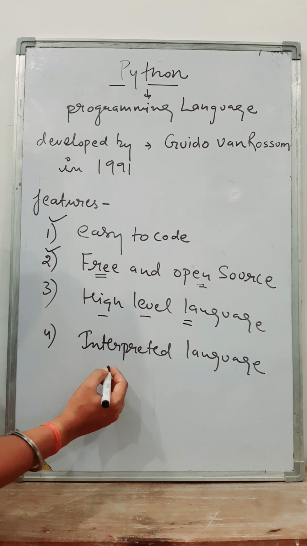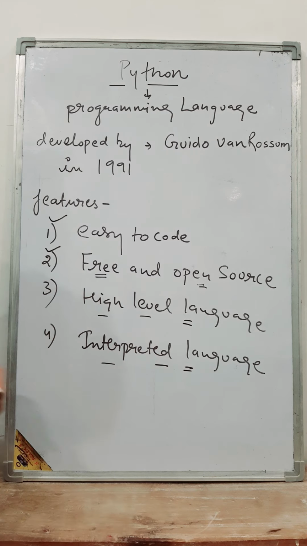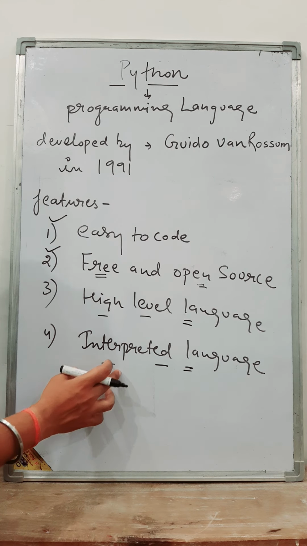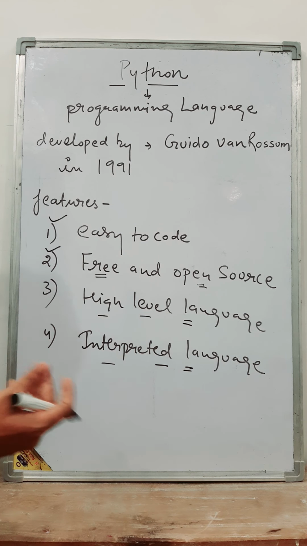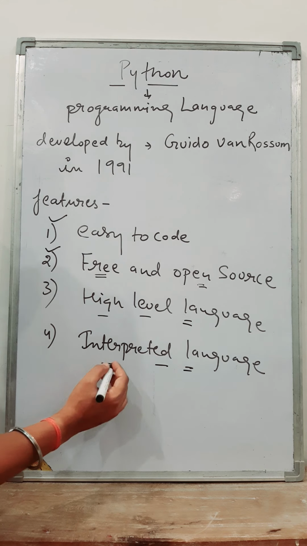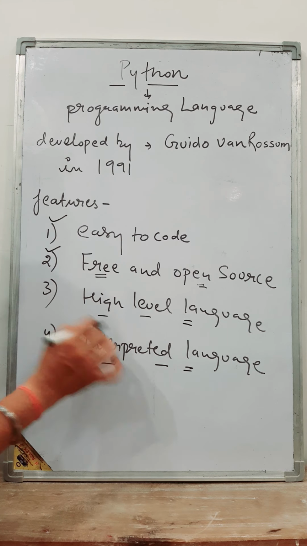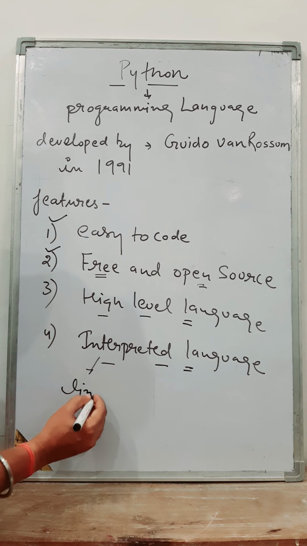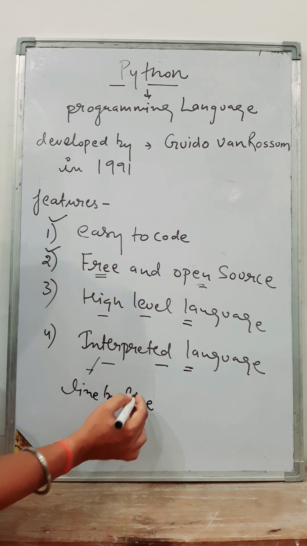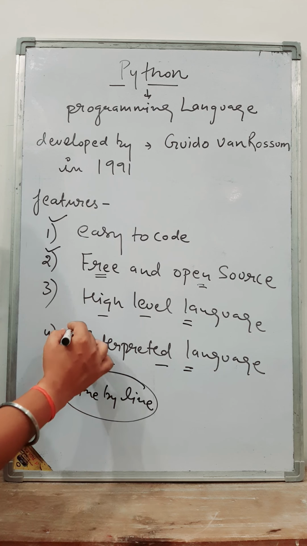And what is an interpreted language? When we create any program in a high level language, meaning a language understandable by the user, there is a problem: we know English but the computer doesn't know English. So how will the computer resolve our problem? We have to convert our high level program into binary language, and for doing this we can use a translator. An interpreter is just a translator, and Python uses an interpreter for translating our code. The interpreter works line by line, converting our English code line by line into machine language. That's why Python is an interpreted language.